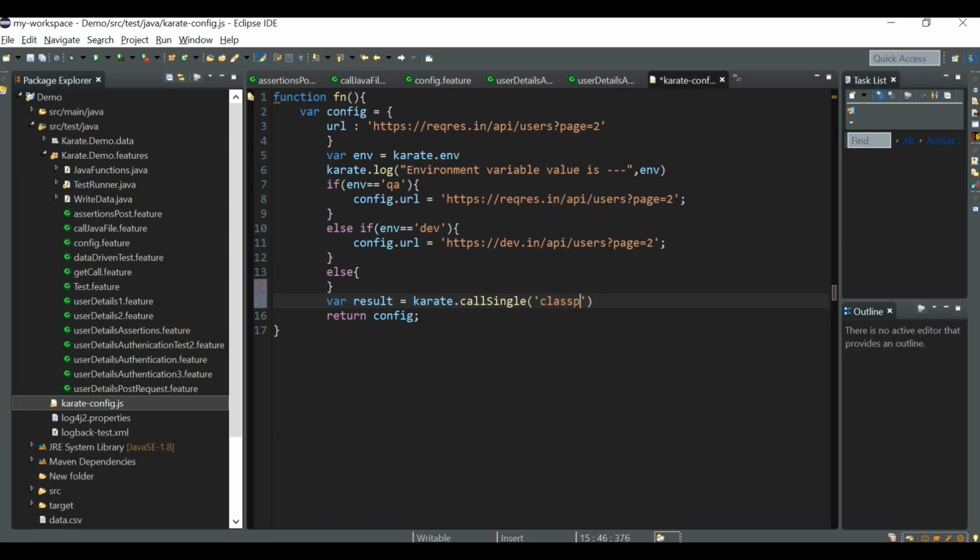So we can give classpath. It will go up to this. Now we have to give the package name, that is karate demo features. You can give it like colon and then karate demo.